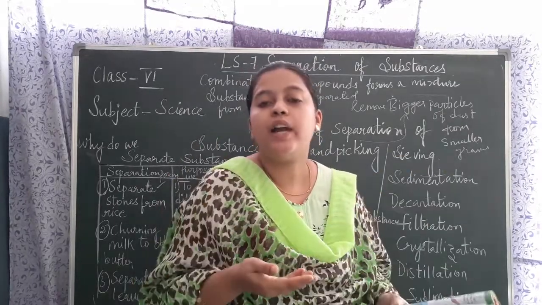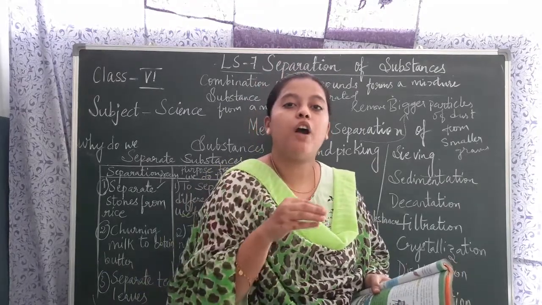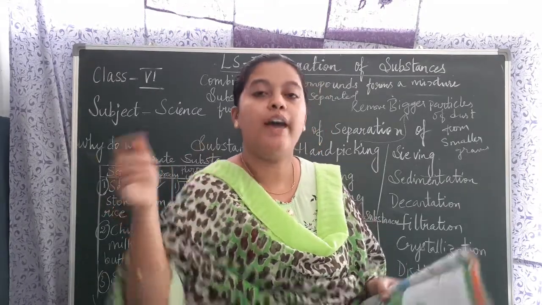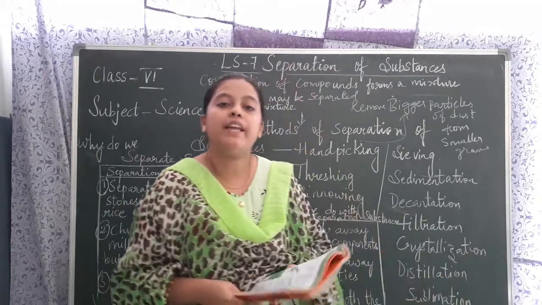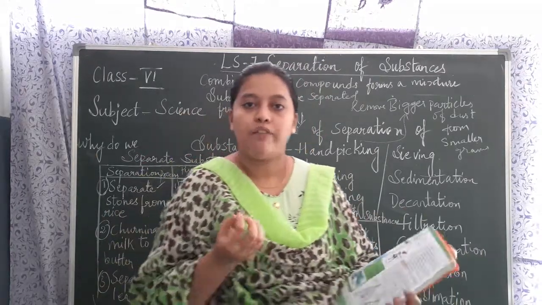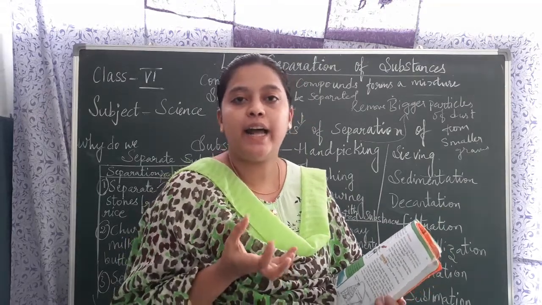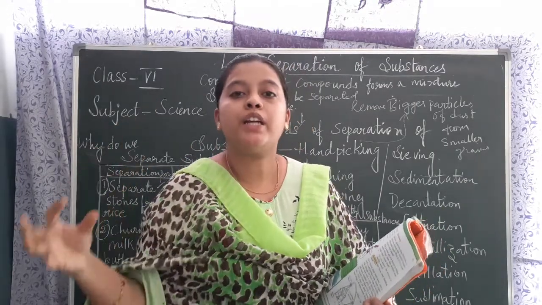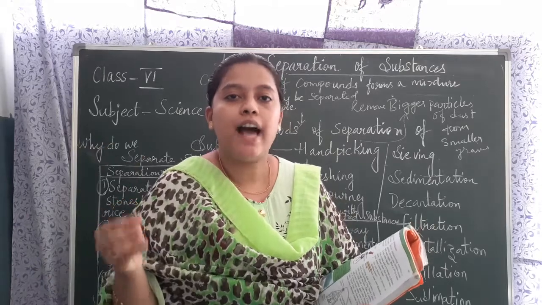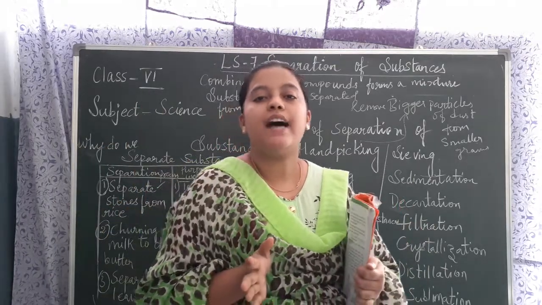If on cooling the water vapor converts into water, that is known as condensation. In this process the evaporation technique has been used. We are keeping the conical flask on the Bunsen flame, and the water is getting heated up, and the water vapor is forming into the other conical flask. We must keep the conical flask like that only.